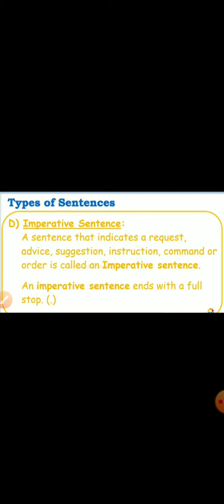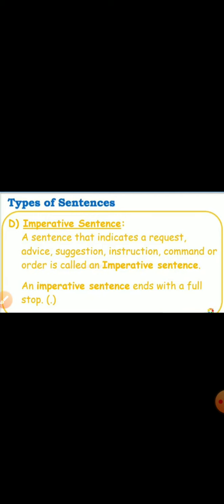The fourth type of sentence is an imperative sentence. A sentence that indicates a request, advice, suggestion, instruction, command or order is called an imperative sentence.